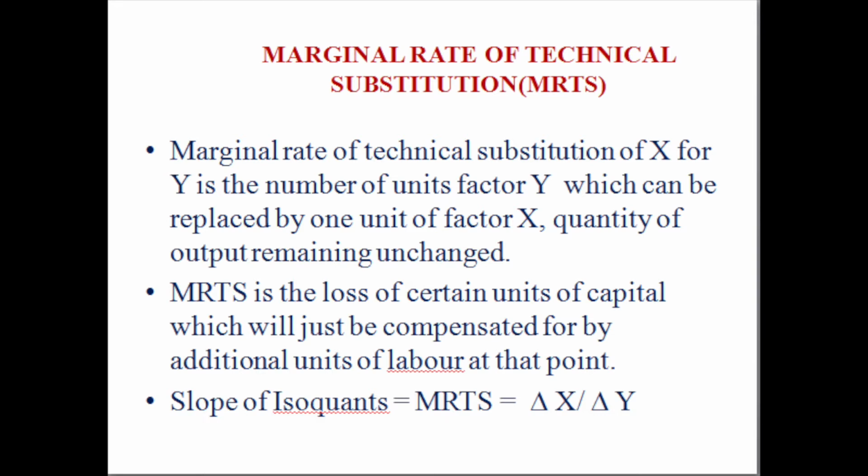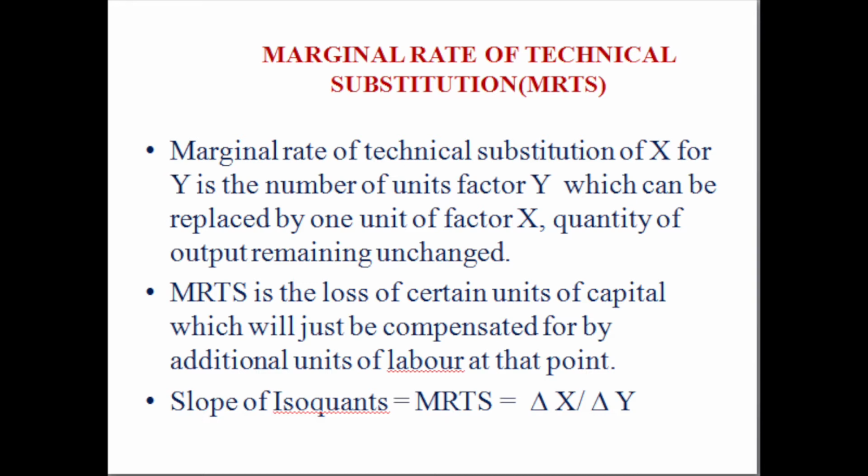Here X and Y are the two factors of production. In the same way, we can define it in the context of labor and capital. How much capital is required for replacing 1 unit of labor, that is the value of marginal rate of technical substitution.